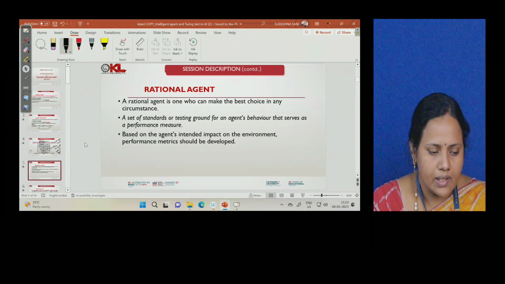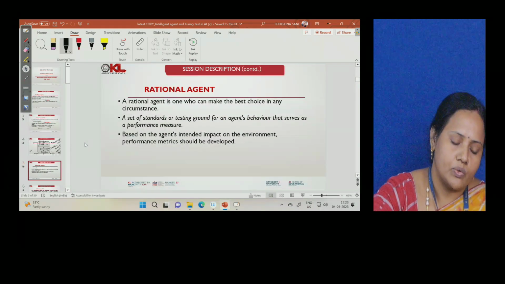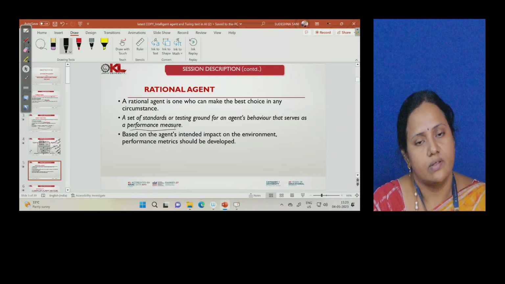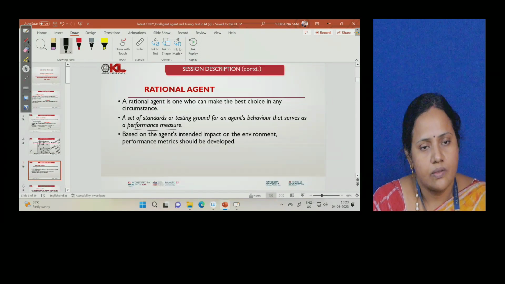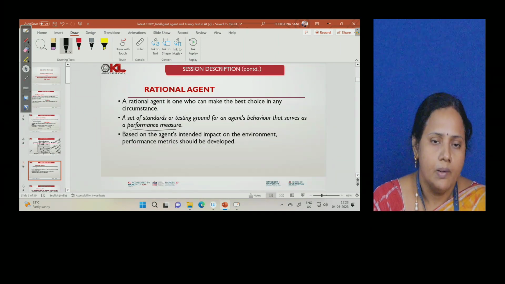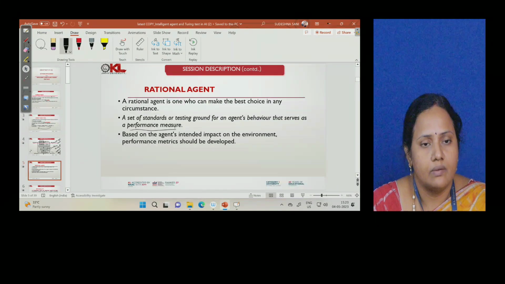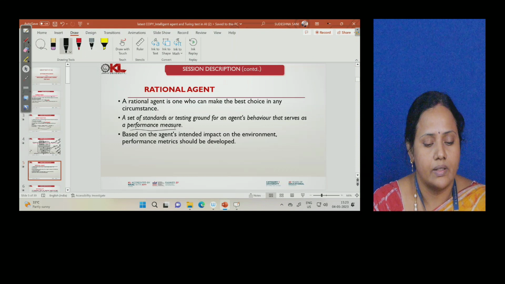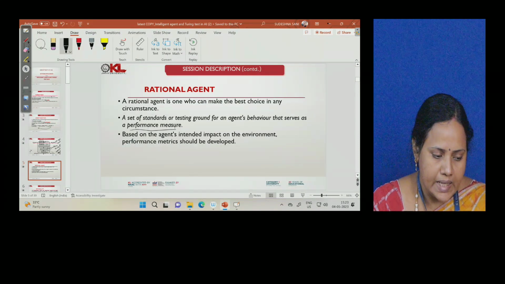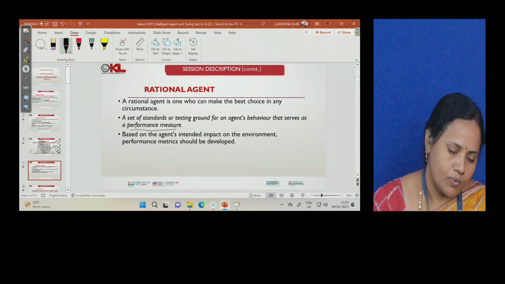In between also, it will tell us how far we are from the current state to the goal state. All these things can be measured using a performance measure. Finally, based on the agent's intended impact on the environment, performance metrics should be developed. It is not generic, where a performance measure for one agent is used for all other agents; according to the agent or the task given to the agent, this performance measure can vary.